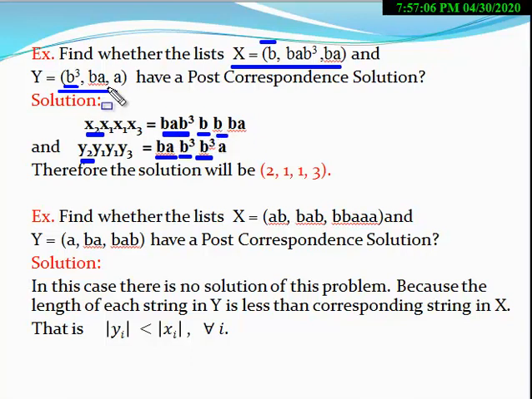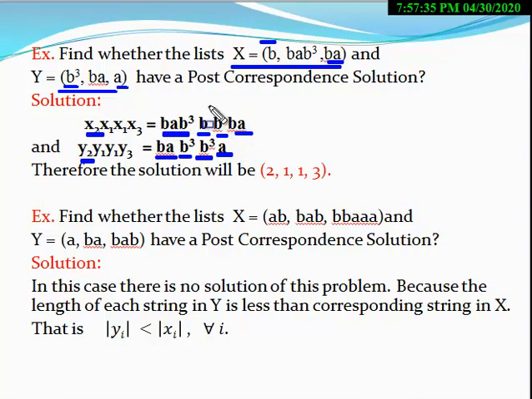Now you have to find the next element such that these two sequences are equal. If we put the third element, this BA, here, and put the third element, A, here, in this situation these two sequences are equal: BA B cube triple B A, BA B cube triple B A, right?